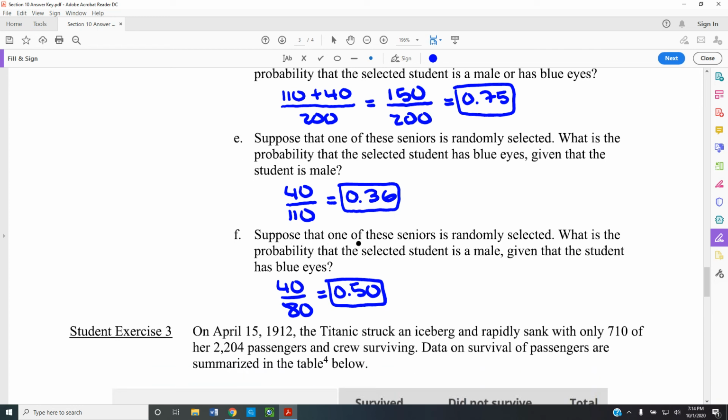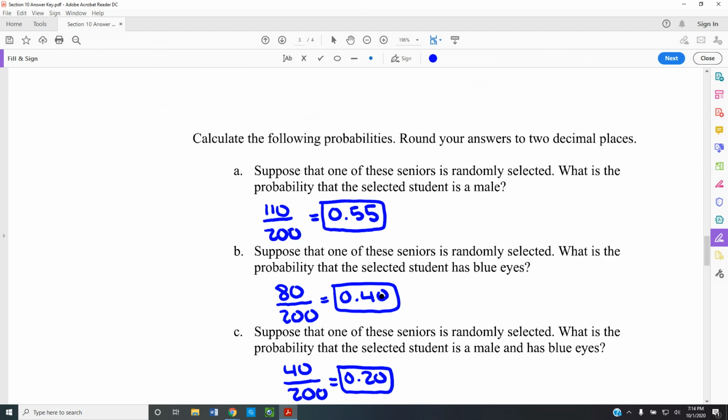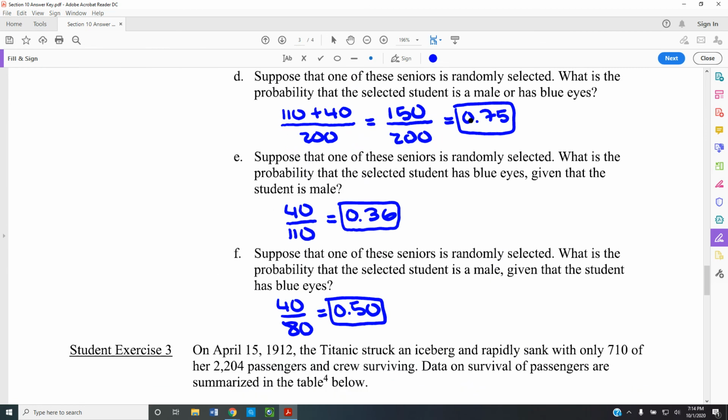And for the last one, suppose that one of the seniors is randomly selected. What is the probability the selected student is male given that the student has blue eyes? So we have to meet the first condition that you have blue eyes, and then we have to see about you being male. The people who have blue eyes are 80, and the number who are male are 40, and we have 40 out of 80. Notice how these three change completely. I'm going to put a notation by these. These three sound very similar to each other, but at the same time, they are completely different from each other.